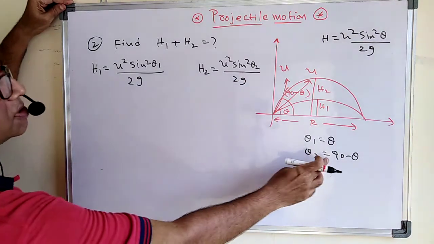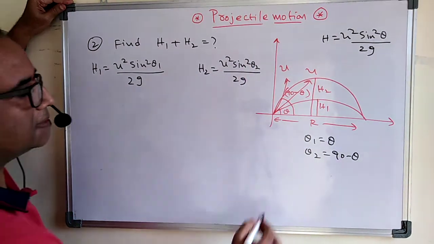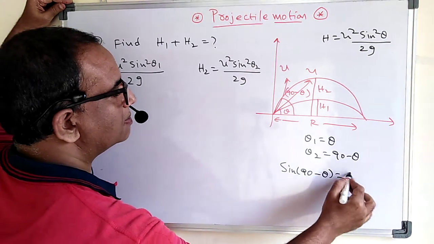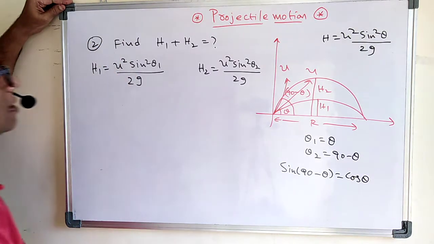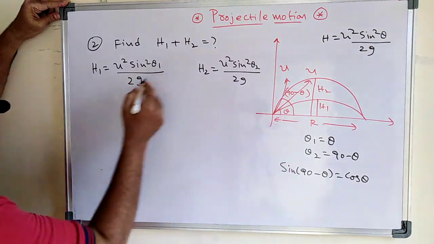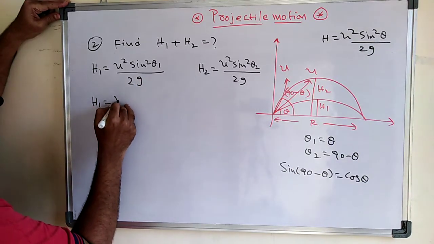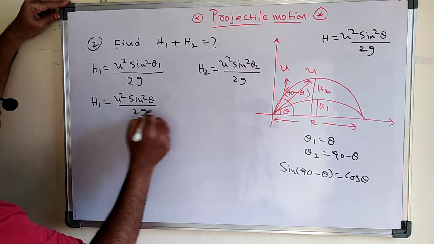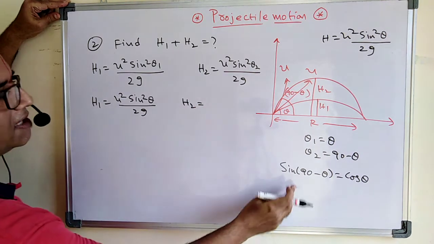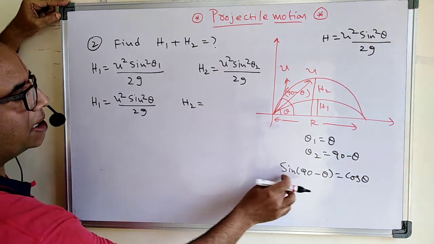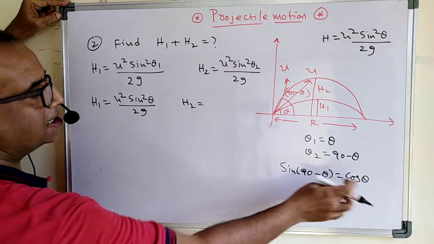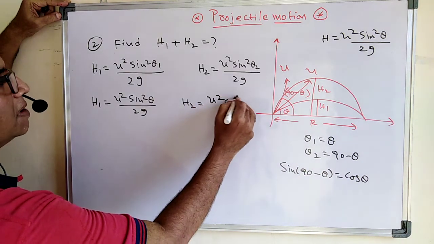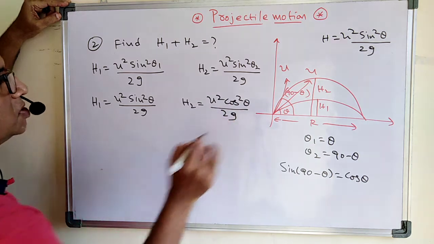Now if I substitute, sine of 90 minus theta is nothing but cos theta. So in place of theta 1 I substitute theta, and h1 is u square sine square theta by 2g. In the case of h2, theta 2 is 90 minus theta, and sine 90 minus theta is cos theta. Therefore h2 is u square cos square theta by 2g.